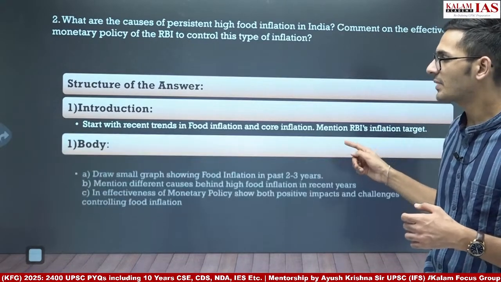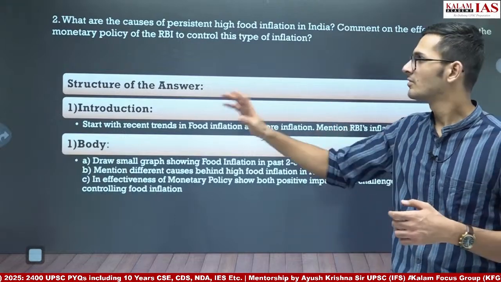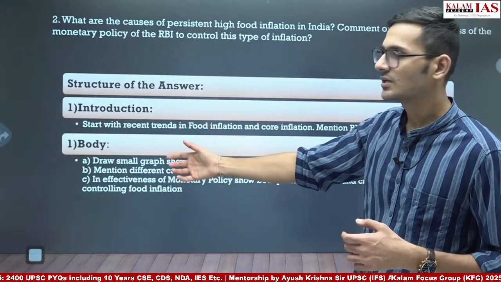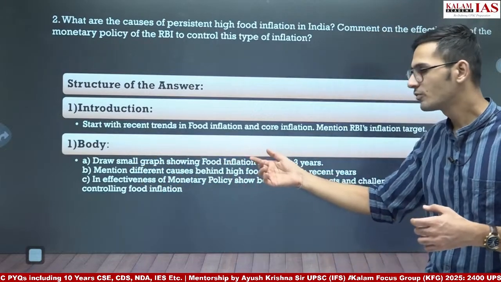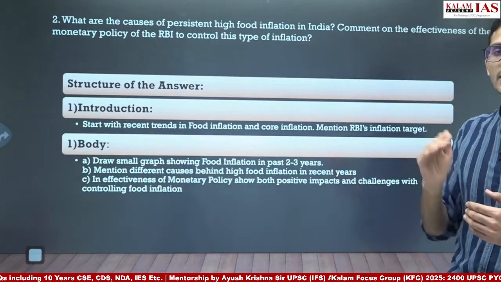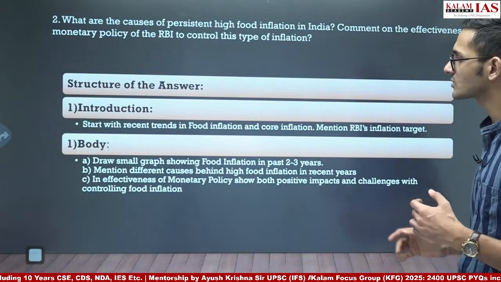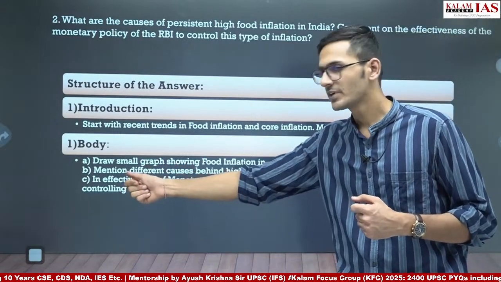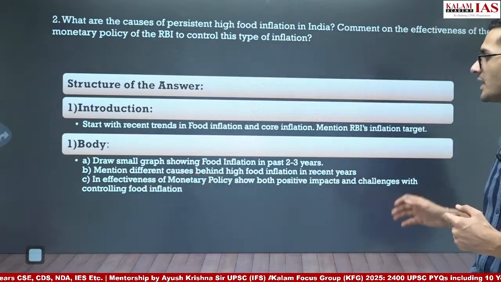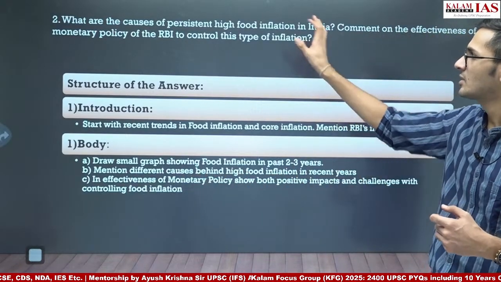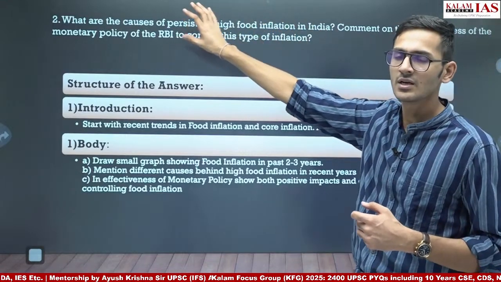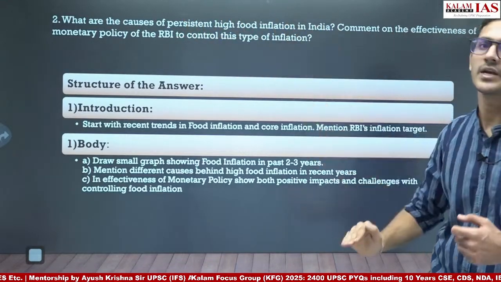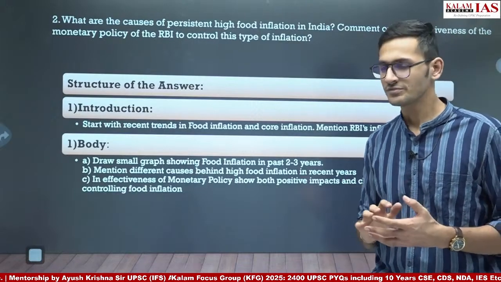Then the body part, we will divide it into 3 parts. First, we will show a small graph showing food inflation in the past 2-3 years, how the food inflation has increased. Then the first subheading would be different causes behind food inflation in recent years. So we will give the subheading causes of persistent high food inflation in India, and we will write down 4-5 causes.